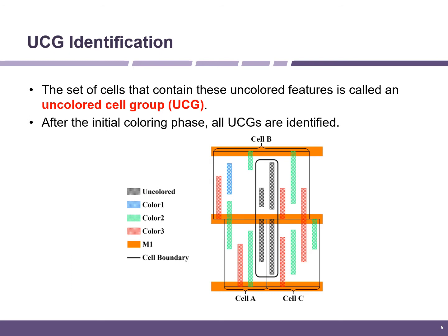In this picture, our coloring method will not color the 4 features circled. Instead, our method takes all features that lead to the coloring conflict into consideration, and the corresponding cells A, B, and C form a UCG.